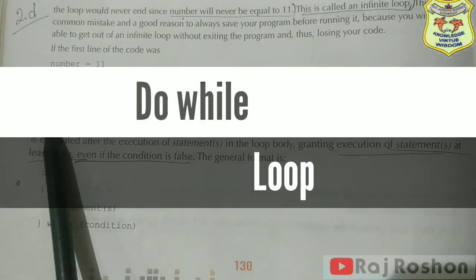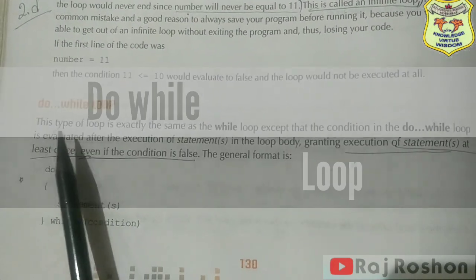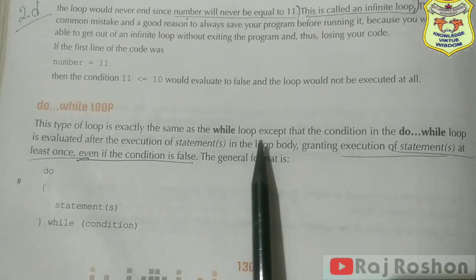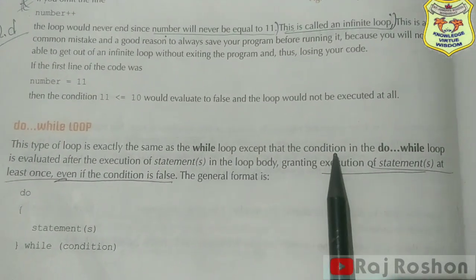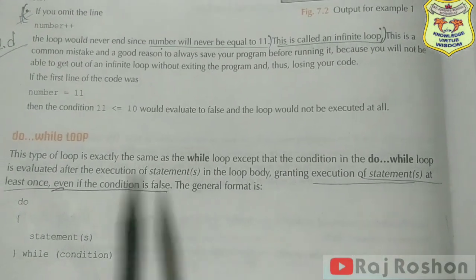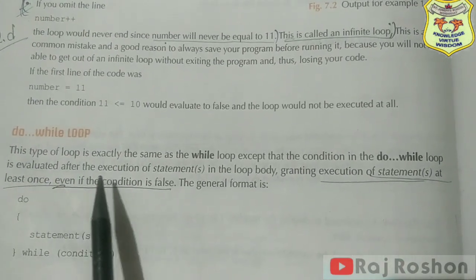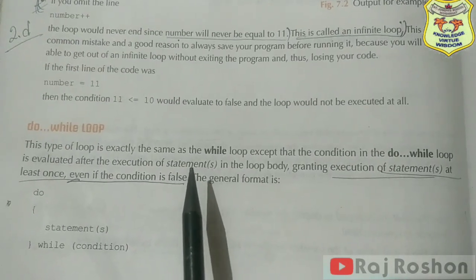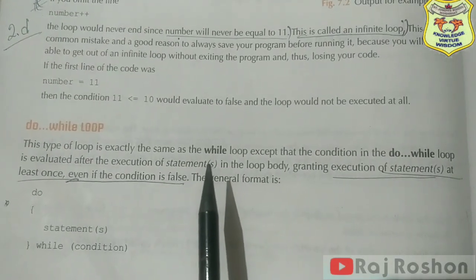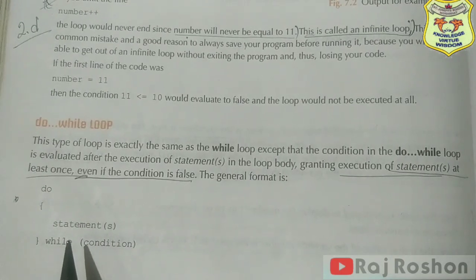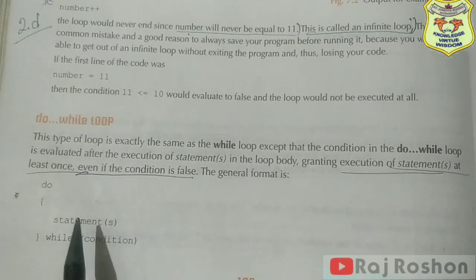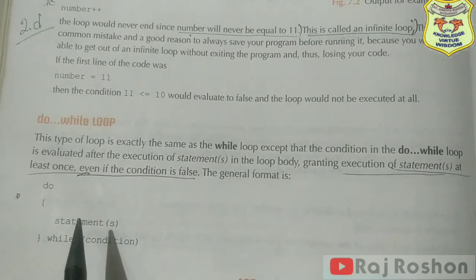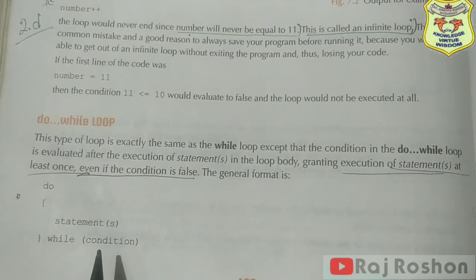Next loop is the do while loop. This type of loop is exactly the same as the while loop, except the condition in the do while loop is evaluated after the execution of the statements. So there is only one exception, otherwise it is exactly the same. As you have seen in the while loop earlier, the condition was at the top, and here the condition is after the statement. So that is the difference.